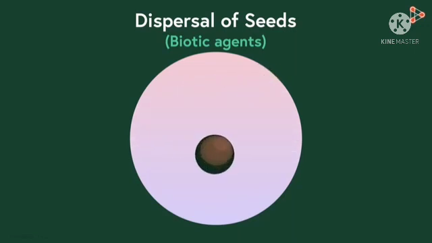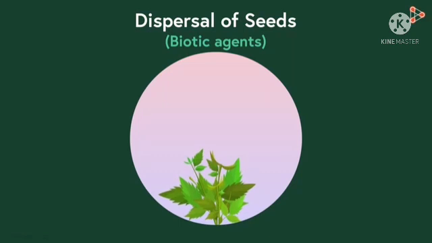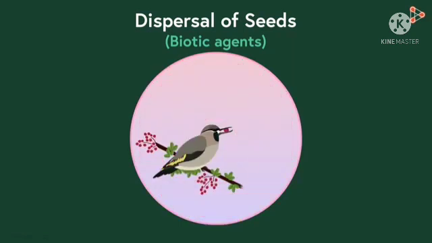However, the hard seed cover softens a bit due to the chemical activity of the acids present in the bird's stomach. So as the seed passes through the bird's gut, it gets soft, and when it drops on the ground and gets rooted, it becomes easy for the seed to germinate. This is how animals can help in far and wide dispersal of seeds.